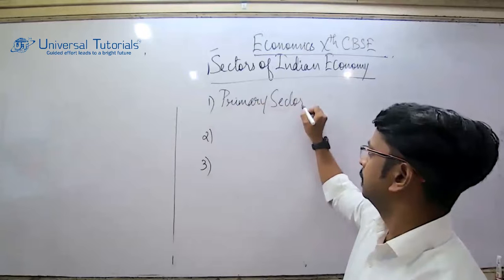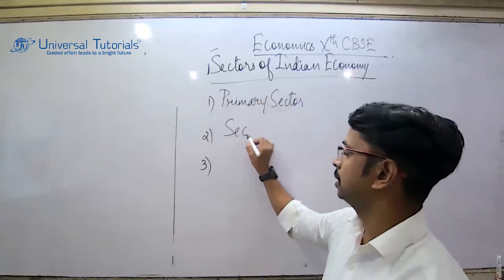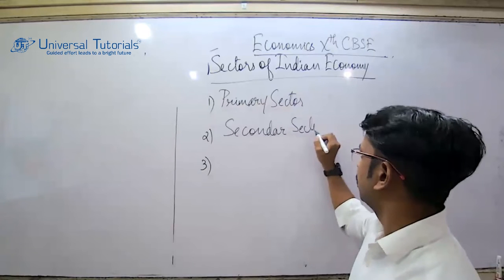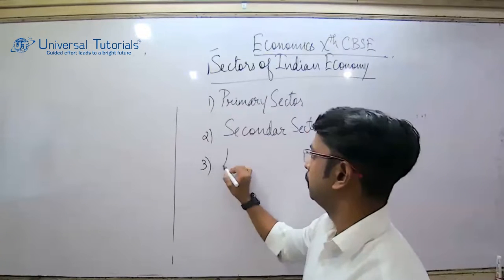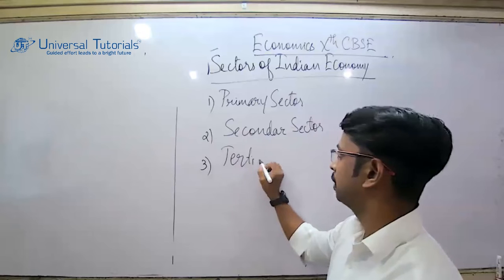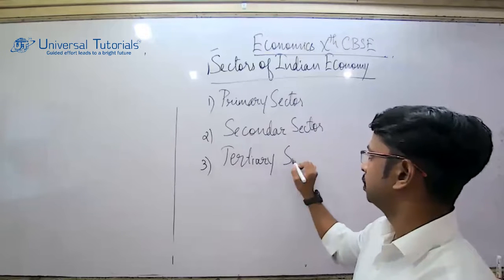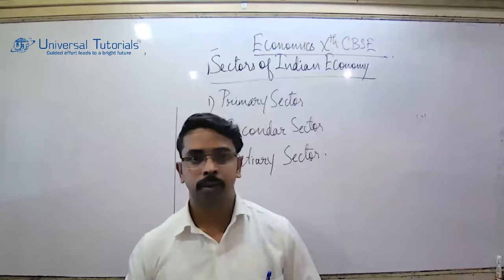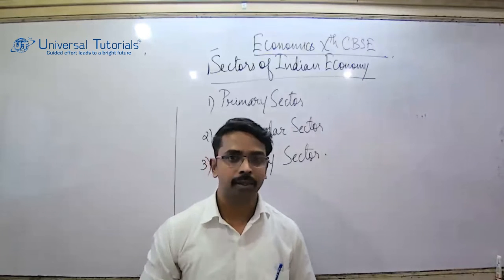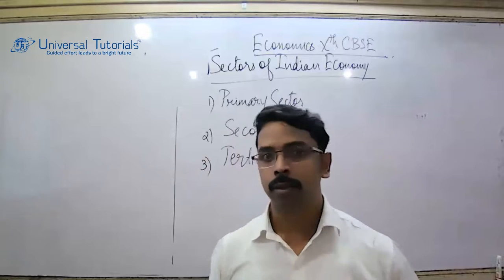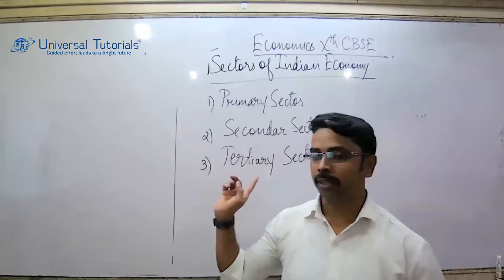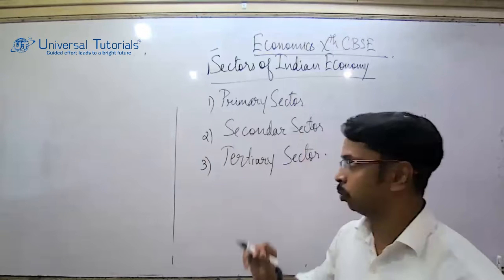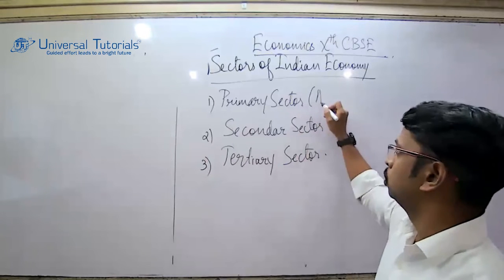And the second sector, we call that the secondary sector. And the third one, the most important, where the youth are very much attracted towards it for employment, is the tertiary sector. So as written on the board, the primary sector, secondary sector, and the tertiary sector. The word suggests the primary sector. It includes 5 main activities. Let me put it on the board, what all the activities we include under primary sector.